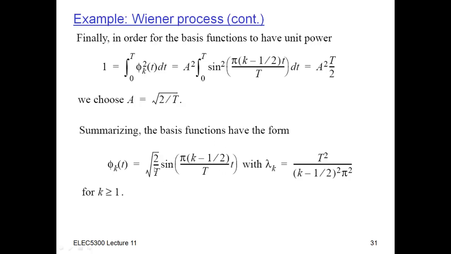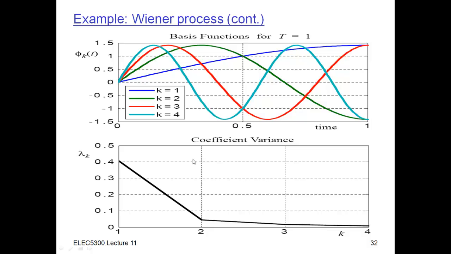And now let's take a look at what these basis functions actually look like for different values of k. That's what's shown on the top here. So the first one, k is equal to 1, which you remember had the largest variance, lambda sub k. So when k is equal to 1, I get the largest variance. The most important component is going to be the one that is this sine wave here, right?